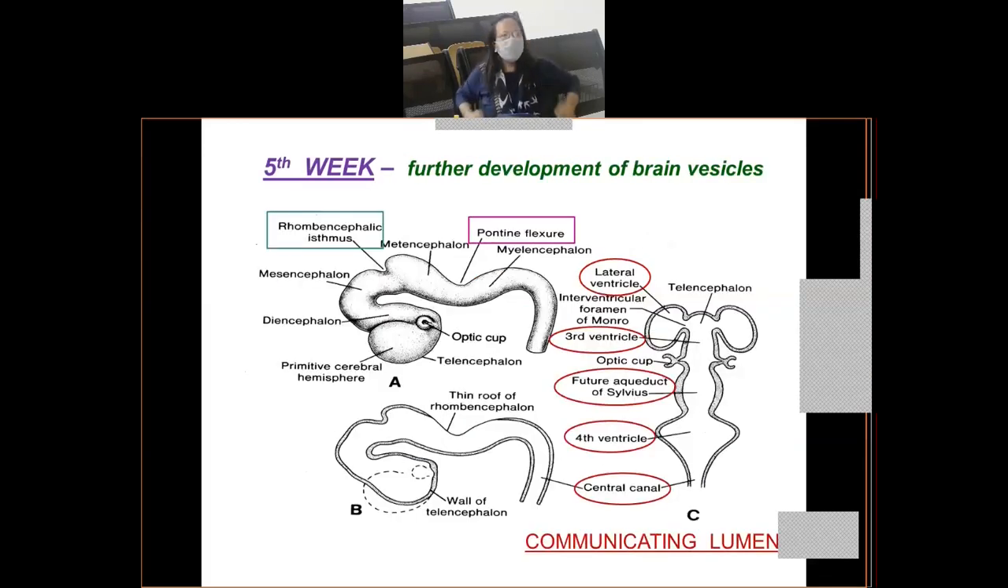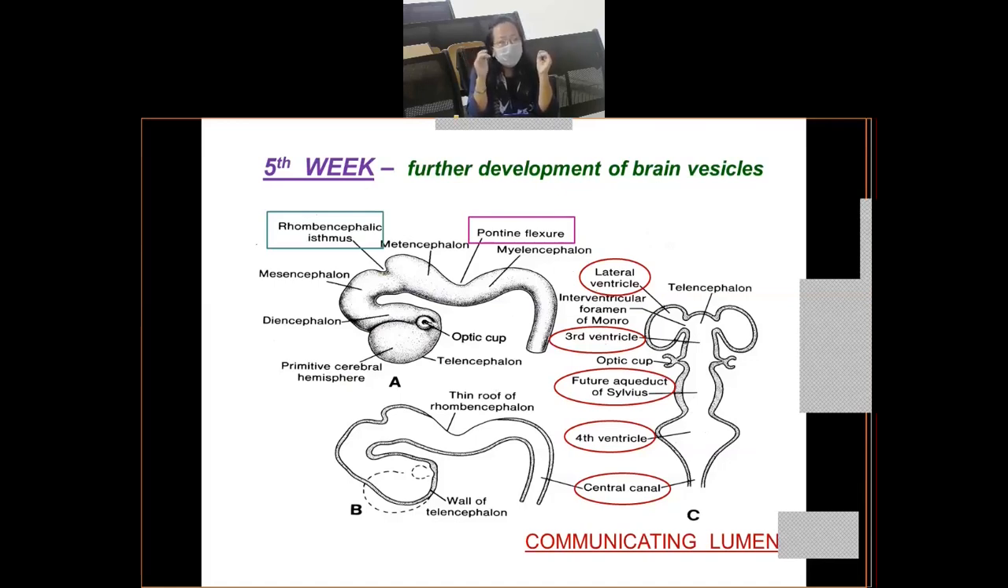Now this is in the 5th week. So there is further development of brain vesicles. Okay, so it becomes a little bit more complicated, but it is not very difficult if you try to understand. So let us see what further development takes place. Now already I told you we have three primary brain vesicles, prosencephalon, mesencephalon, rhombencephalon, right? Along with the development of the two flexures, the cervical and cephalic flexures.